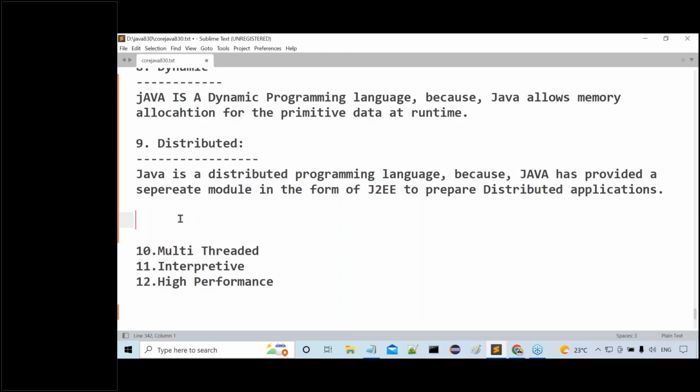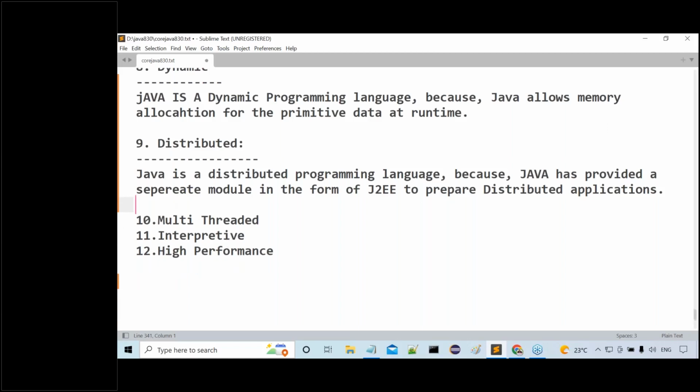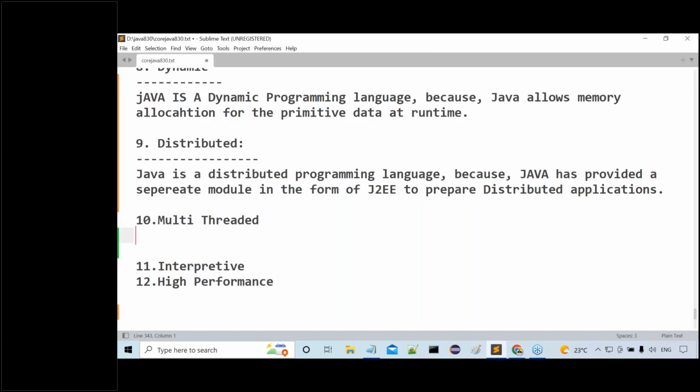All right, sir. So distributed programming language, we understood it. Next one is what? Multi-threaded. Listen, this is one of the important concepts in entire core Java. Multi-threading is one of the features of Java, and at the same time one of the important concepts in core Java. So we have to understand clearly, at least a little bit, with respect to our Java features point of view.